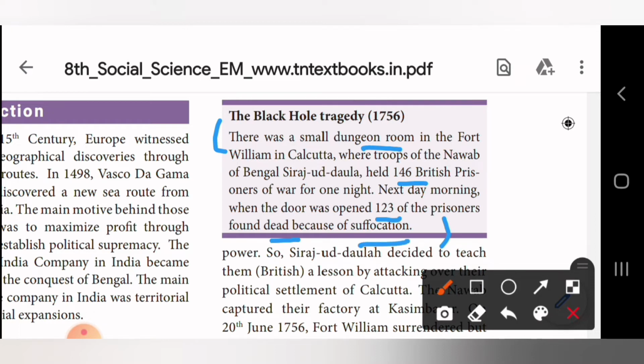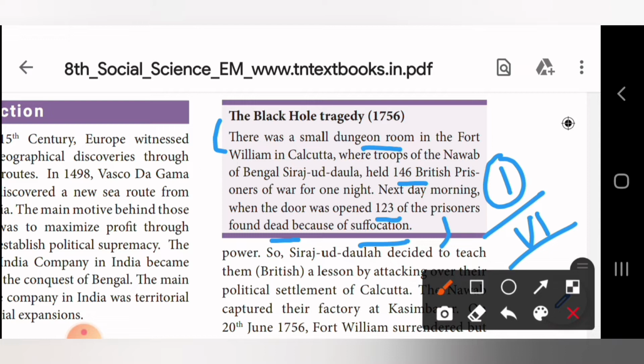Next morning, when the door was opened, 123 of the prisoners were found dead because of the suffocation. So what is suffocation? Unable to breathe, isn't it? So because of suffocation, 123 out of 146 British prisoners died. Okay, so this is the first answer in Roman letter 6. What is the question? Write a short note on black hole tragedy. If this question comes, you are supposed to write this answer. It's very easy, right? Okay, next we shall go to the second question.